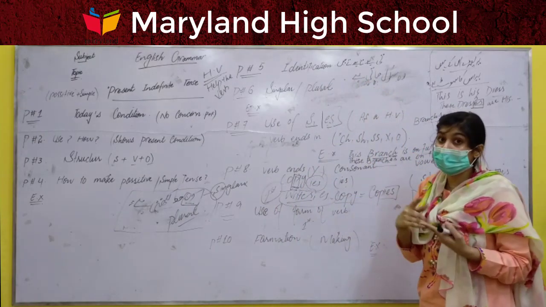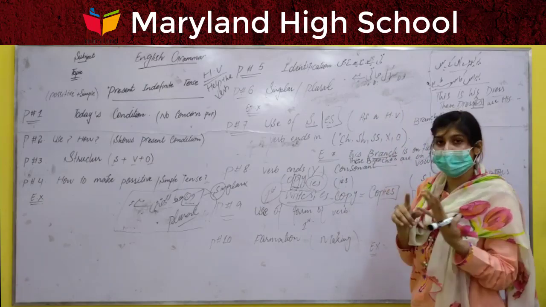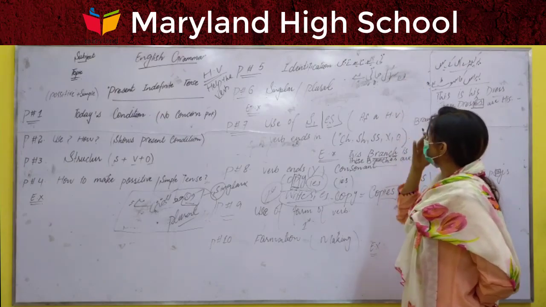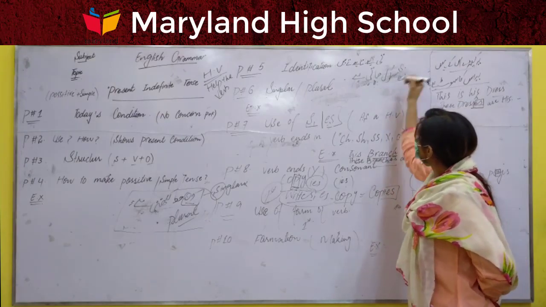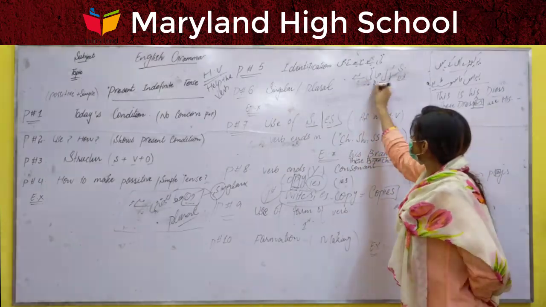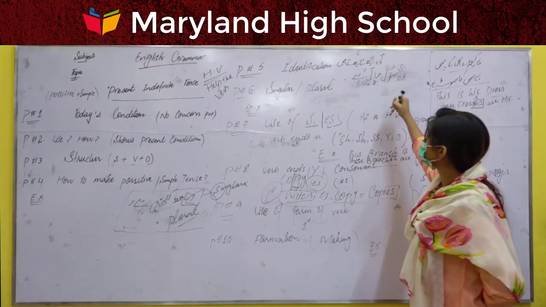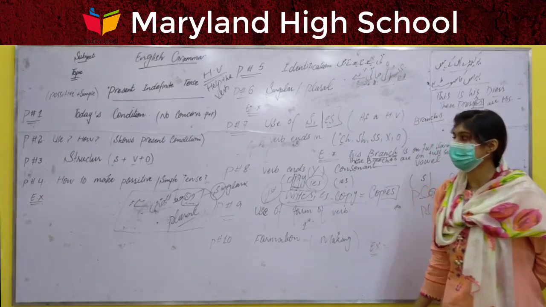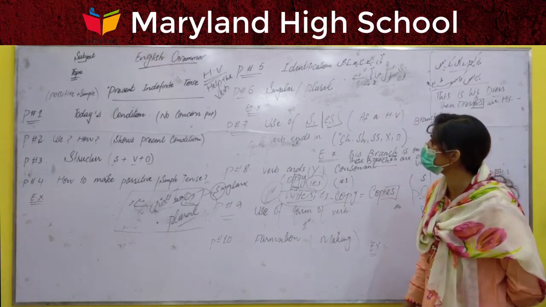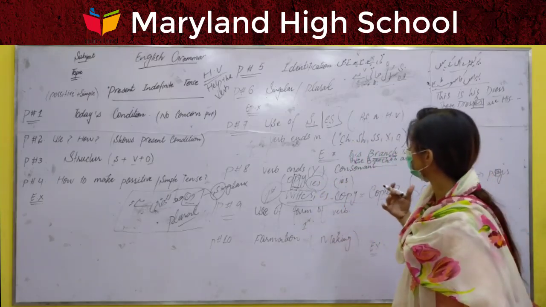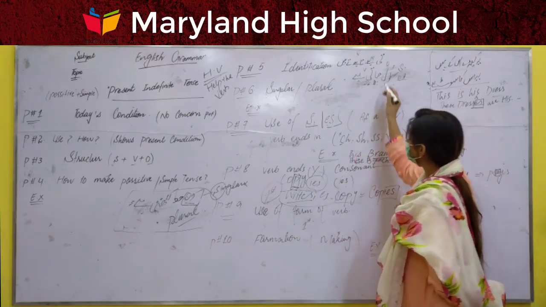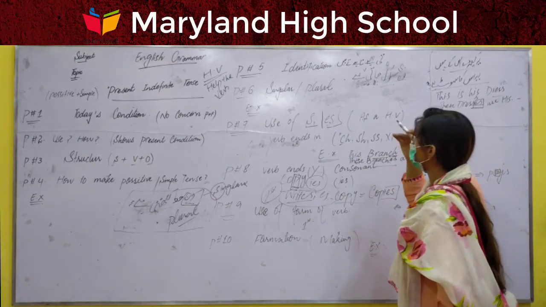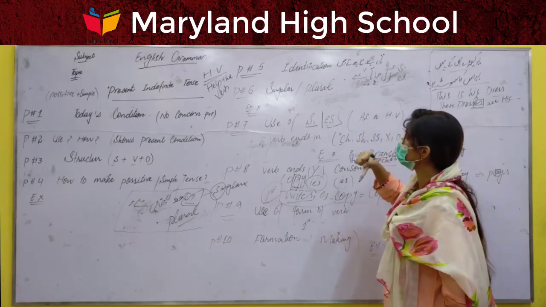Then the structure. Now we have to find out whether we have the complete structure: subject, verb and object. Who is going? She is the subject. Going means doing an action, so it is the verb. Third, where is she going? She is going to school. This is the object. We have the complete structure: subject, verb and object. Next point is to find the identification. The endings show that this is the present indefinite tense, so we have to solve according to the present indefinite tense.